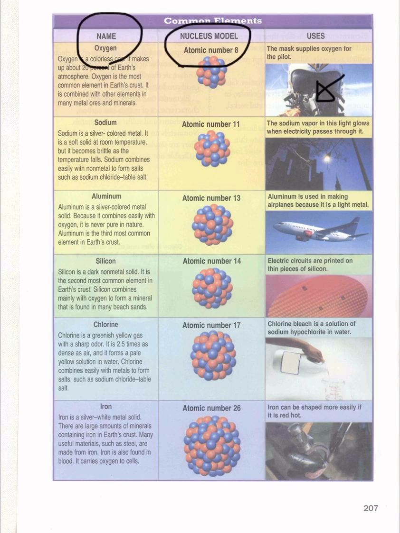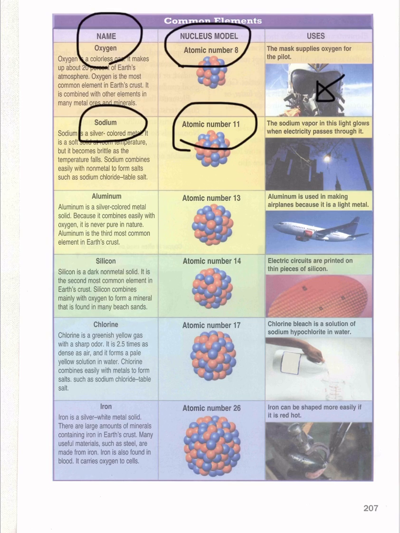Okay, and here we have the second one, sodium. You have to know those common elements: name, atomic number, and also uses. The atomic number of sodium is 11.